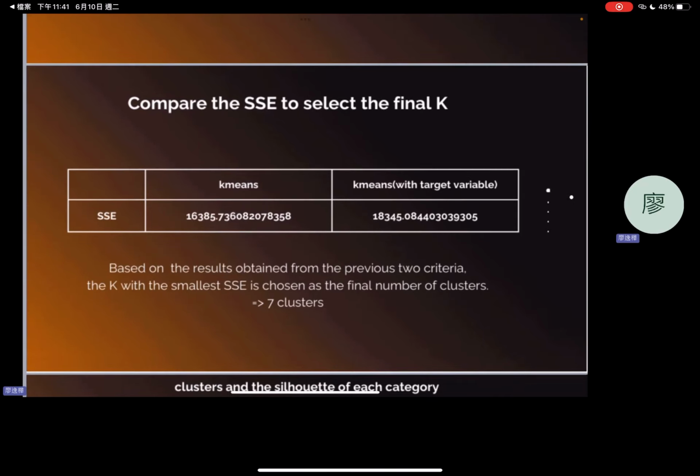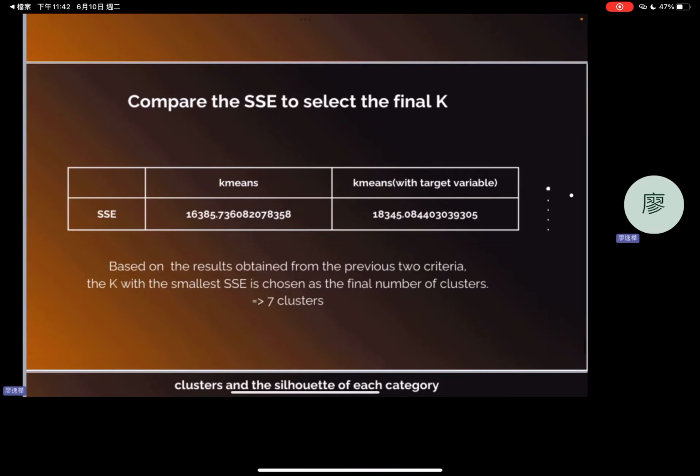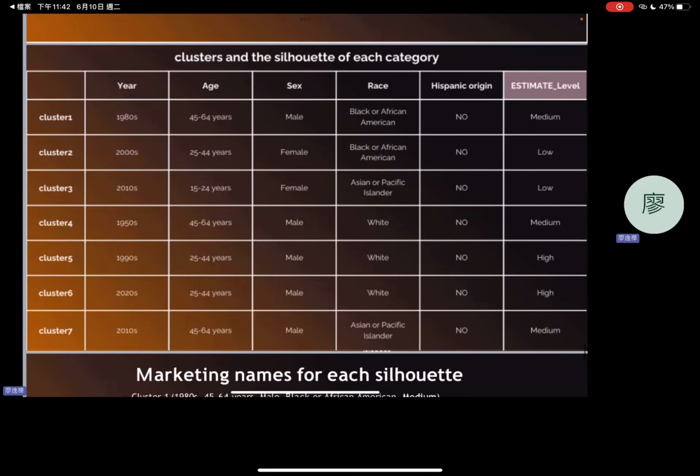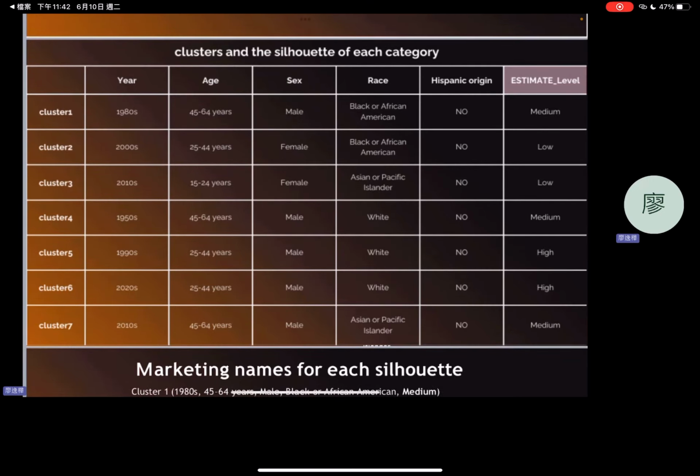Based on the results obtained from the previous two criteria, the K with the smallest SSE was chosen as the final number of clusters, referred to as the 7 clusters. I also obtained the result of clustering and a summary of each category. Take cluster 1 for example, where the year is 1980s, age is 55 to 64 years, sex is male, race is black, and ethnic origin is known. The estimate level would be medium.